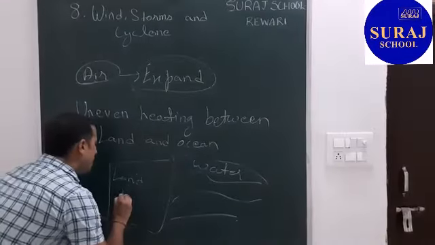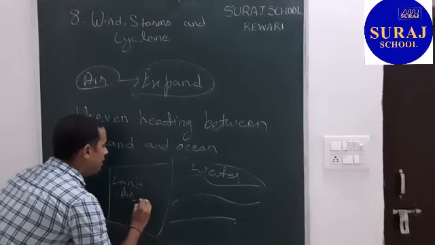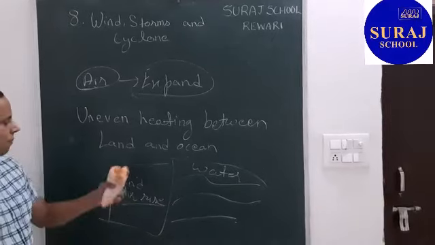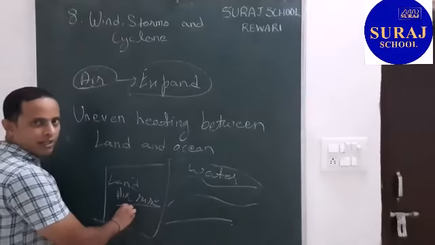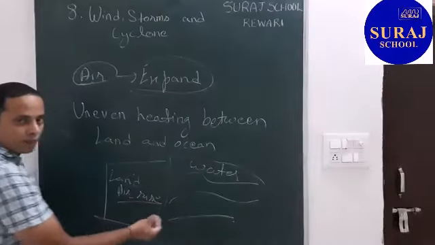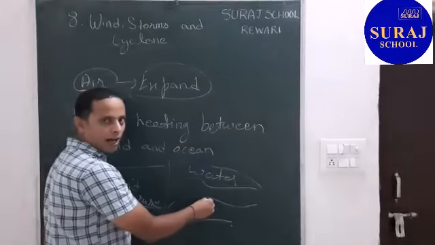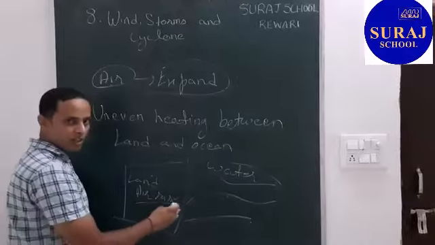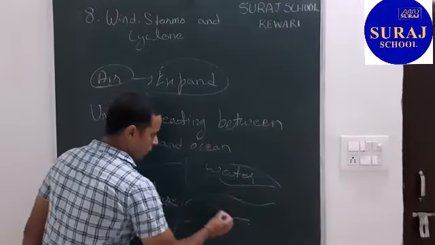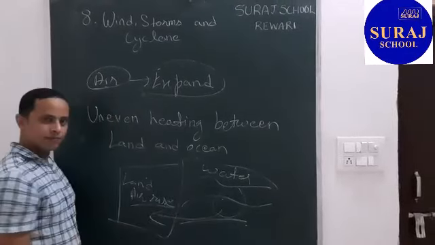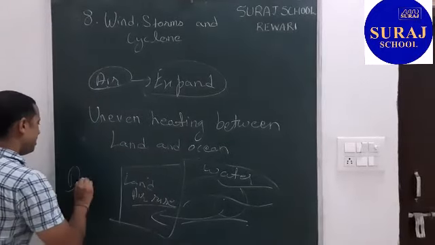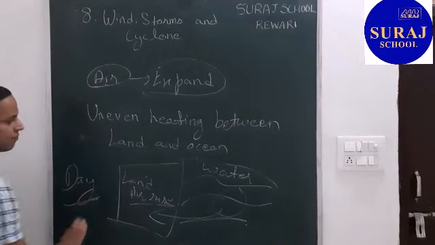So air gets heated up and rises up. When air rises up, it reduces air pressure. Here air pressure is low, there it is high. To overcome this pressure difference, air from the ocean comes to this side. This is during the day.